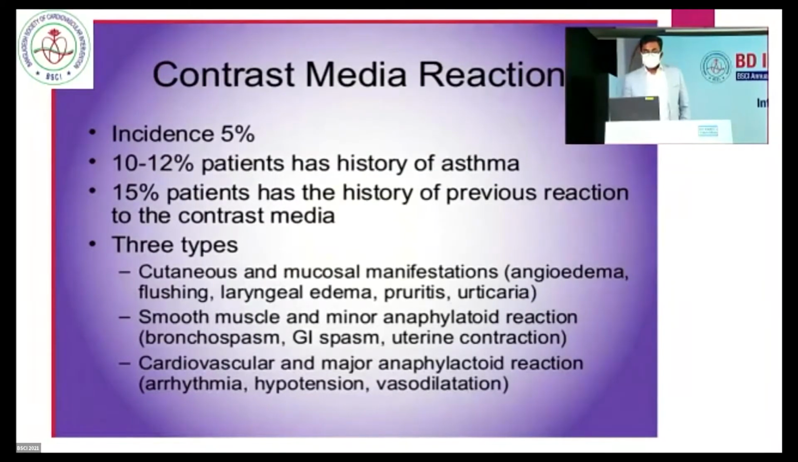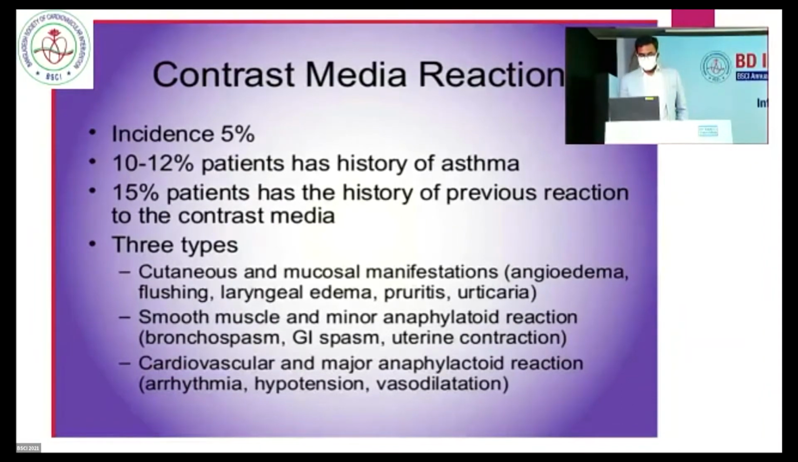Another issue is contrast media reaction. Its incidence is 5%. 10 to 12% of patients have a history of asthma, and 15% of patients have a history of previous reaction. Hypersensitivity to the contrast media has three types. Cutaneous and mucosal manifestations include angioedema, flushing, laryngeal edema, urticaria. There are smooth muscle and minor anaphylactic reactions: bronchospasm, GI spasm, uterine contraction. And cardiovascular and major anaphylactic reactions like arrhythmia, hypertension, vasodilation.